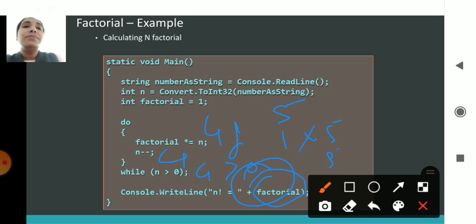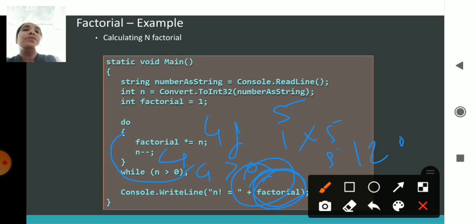Okay, so once again it comes here, 4 becomes 3. Then once again it comes here, 5 into 4 into 3 it will take. Once again 3 becomes 2. 2 is greater than 0, it goes here, then 5 into 4 into 3 into 2. Once again 2 decrements, so it will become 1. So 5 into 4 into 3 into 2 into 1 will happen, and it will print the result, which will be 120. Then 1 will be printed.